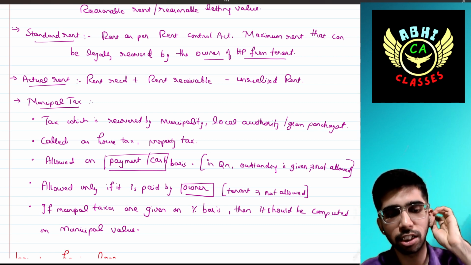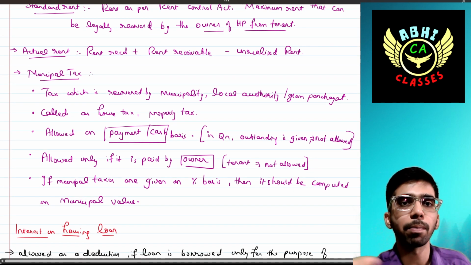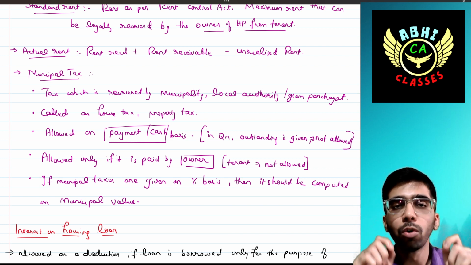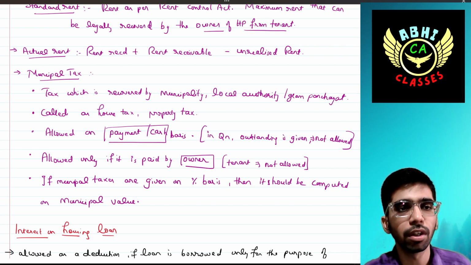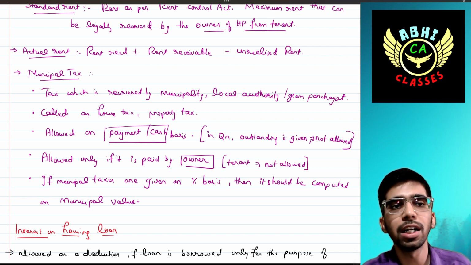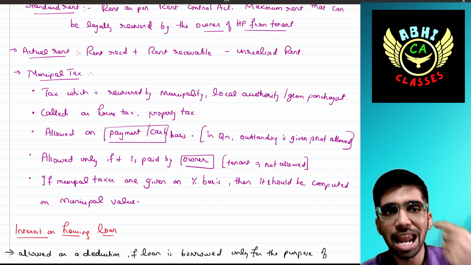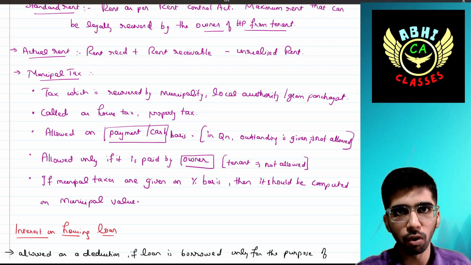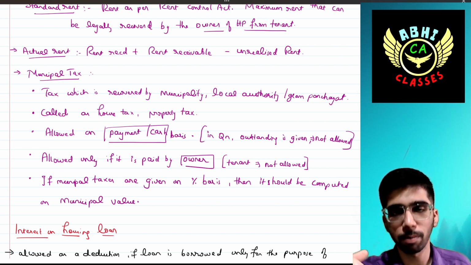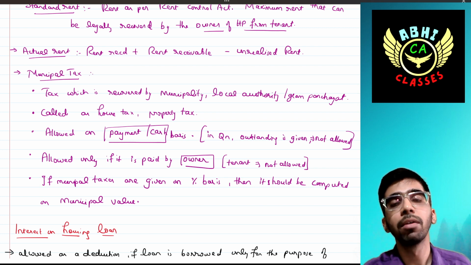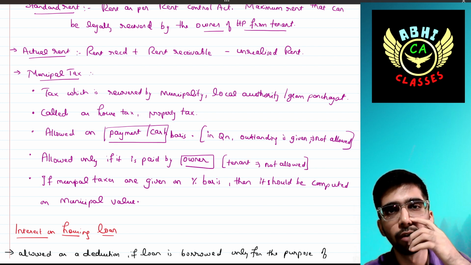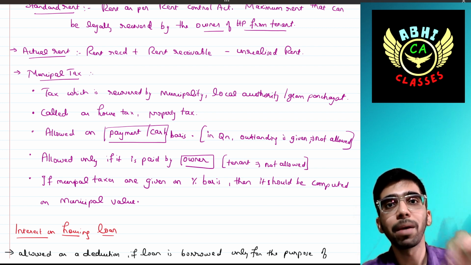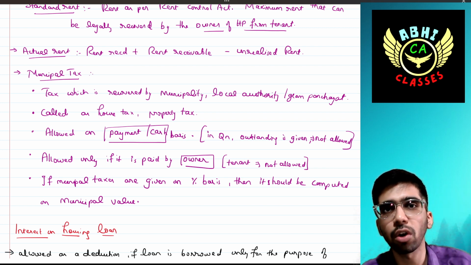Municipal tax. Municipal tax is a tax which is recovered by the municipality or local authority or gram panchayat. It's called house tax, property tax, etc. But remember that it is allowed only on payment or cash basis. For example, in 23-24, if the owner has not paid the municipal taxes, then he cannot claim that deduction from the gross annual value, even though it is on a due basis, because we have to see whether it is actually paid in cash or some other electronic mode.